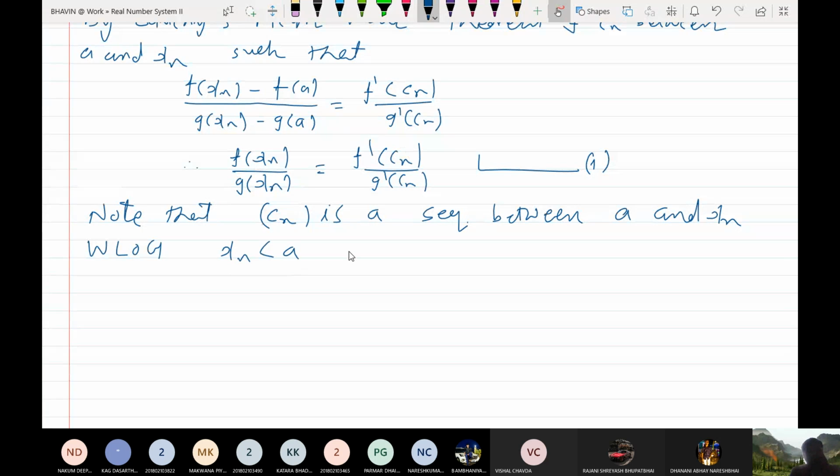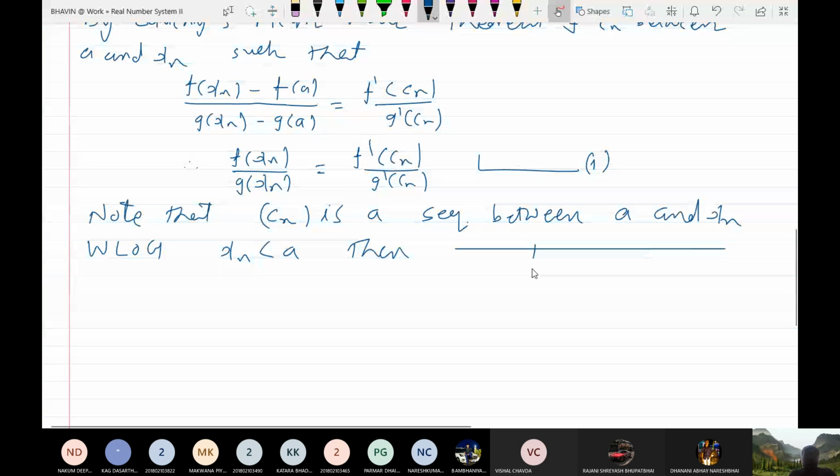Then Cn is a sequence between xn and a, so xn is less than Cn, which is less than a.